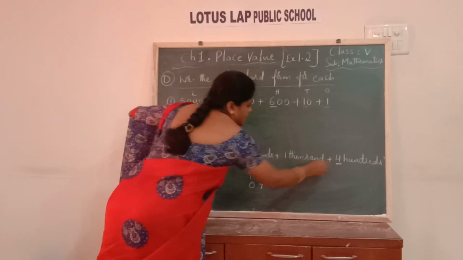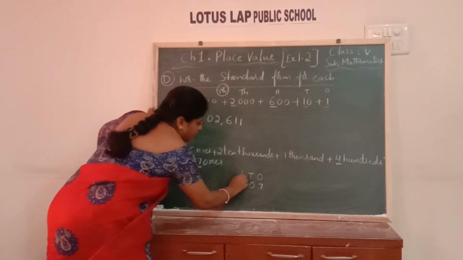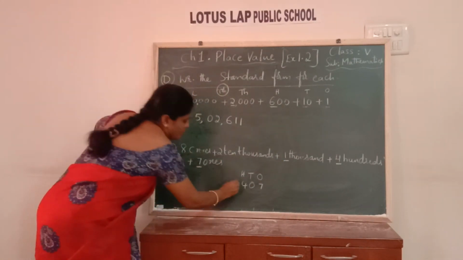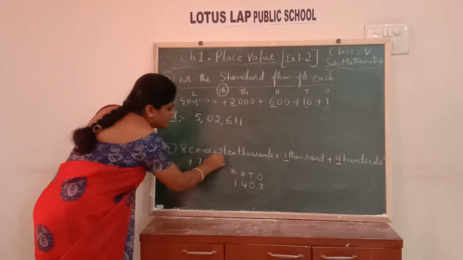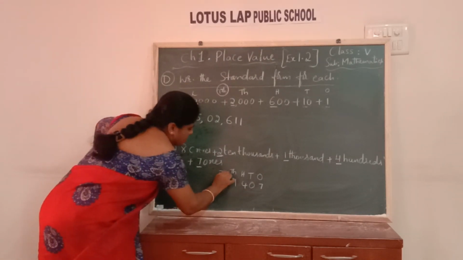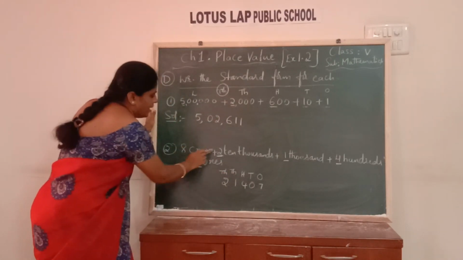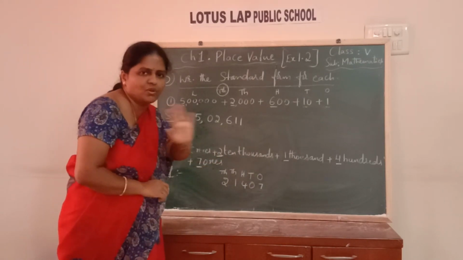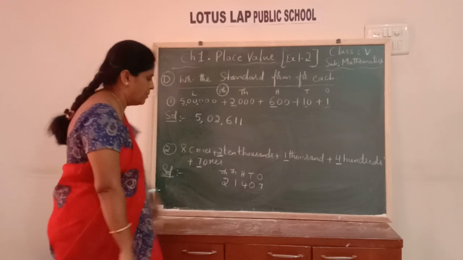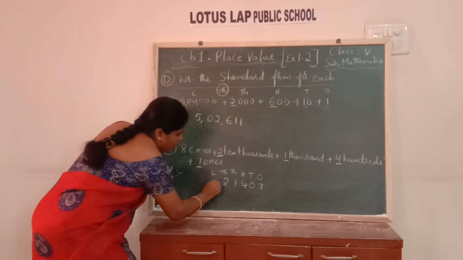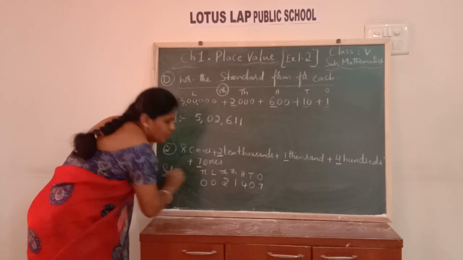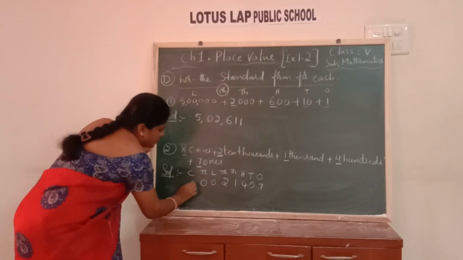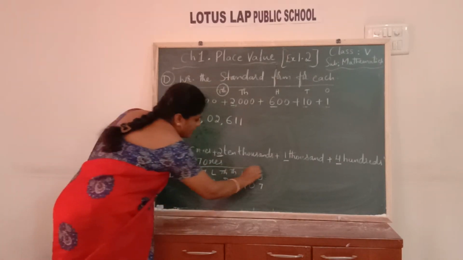Hundreds place, what is the digit here? 4. So hundreds place 4. Next, thousands place 1. 10,000s place 2. And then lakhs and 10 lakhs are there, children? Not there. Lakhs is not there, 10 lakhs also not there. Take zeros in place of them. So lakh 0, 10 lakhs also 0. Okay, children, next finally crores. What is in crores place? 8. So this is our answer, children.